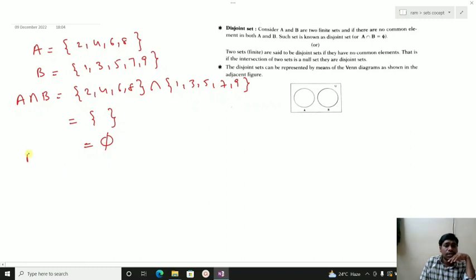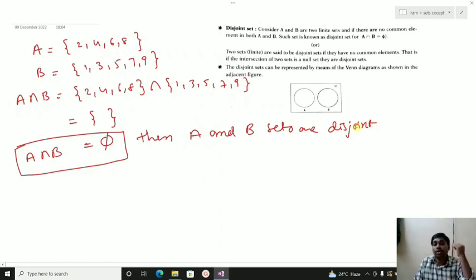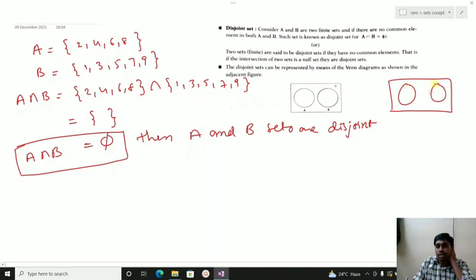If the intersection of two sets is a null set, then A and B are disjoint. Joint means common; if common is not there, we call them disjoint. The Venn diagram representation is A separate and B separate.